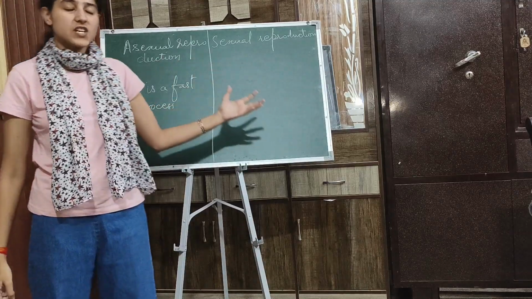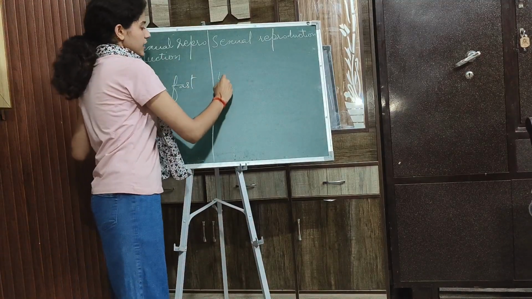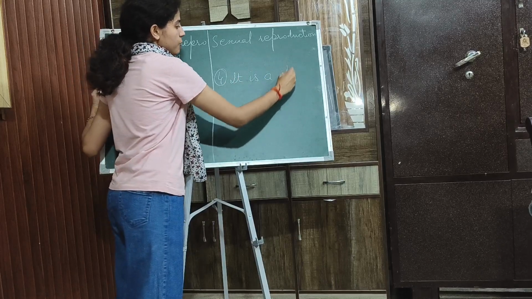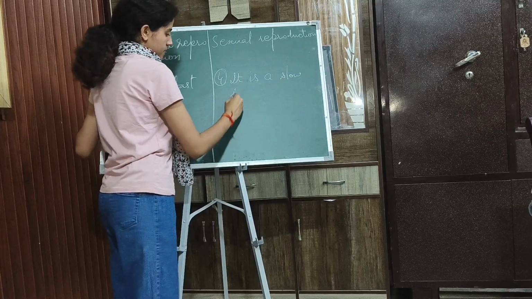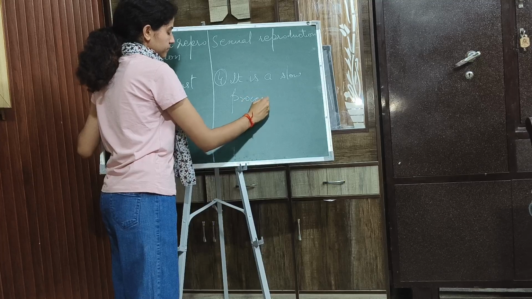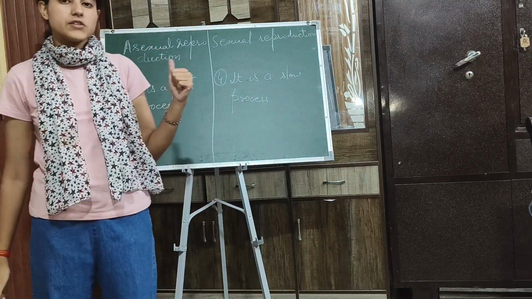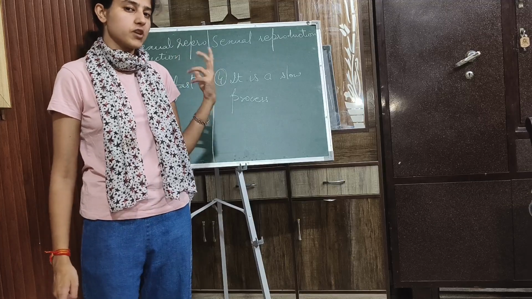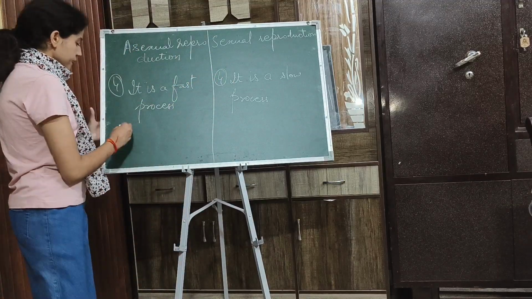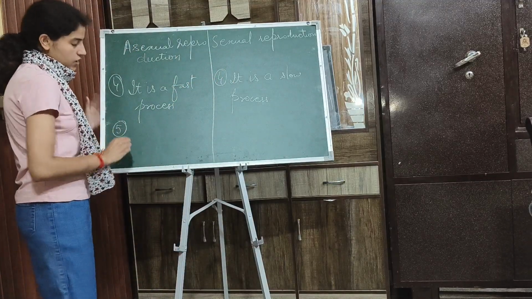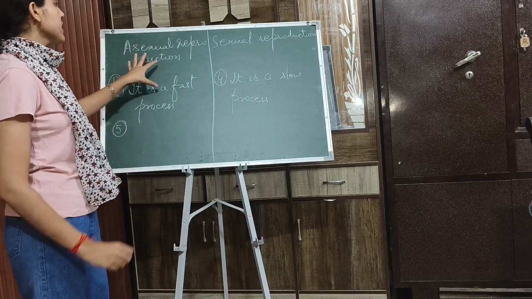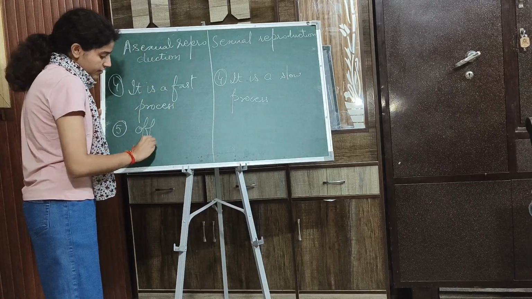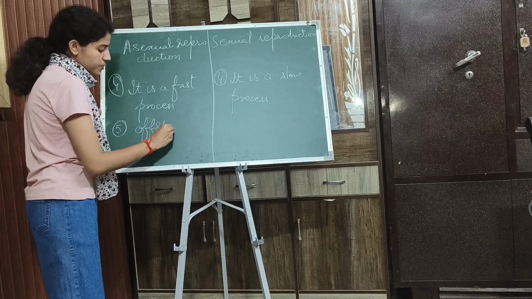But in case of sexual reproduction, it is a slow process. These were the 4 points of differences between asexual and sexual reproduction. Now, fifth point of difference that we can write is, in case of asexual reproduction, offsprings are genetically similar to the parents.